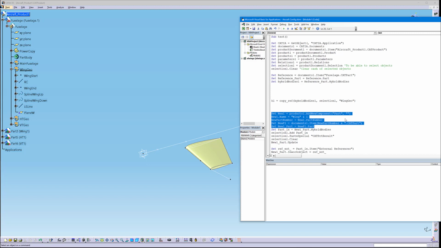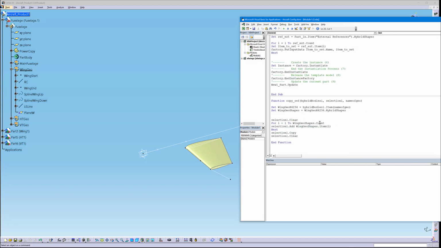There we go. Let's see how much I should take. Maybe I should take this much. If I take these lines, then as you can see, this new one underscore part is used here in order to define where the references should be pasted in. So this function, unlike the previous function, should actually contain some kind of an output. So I will just cut out that. I will create a new function here.